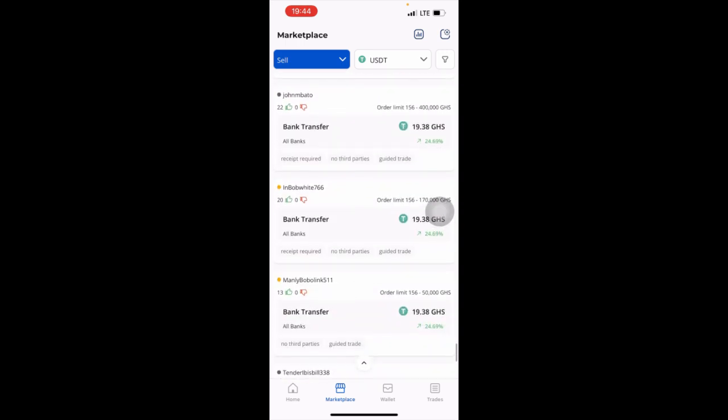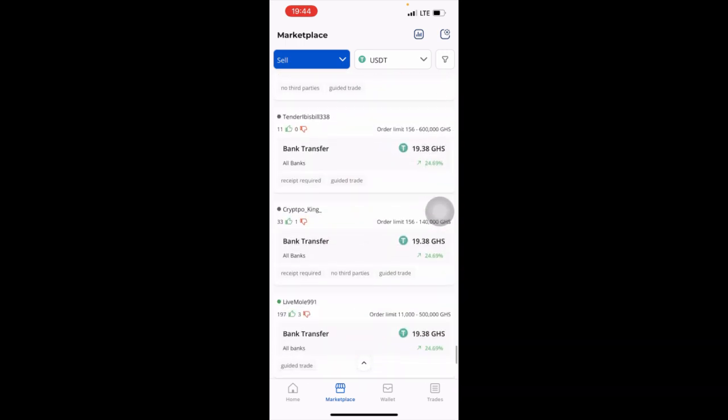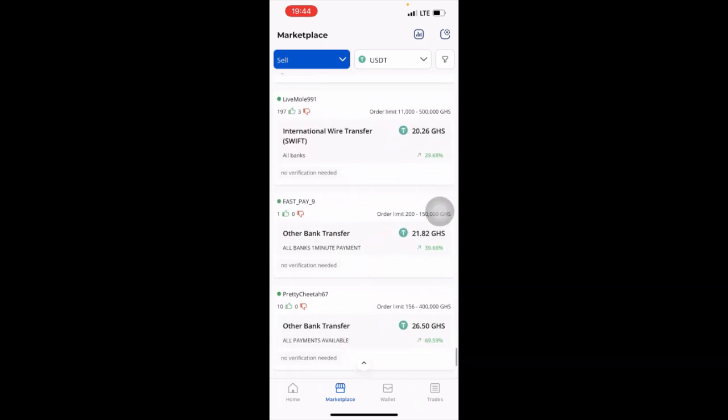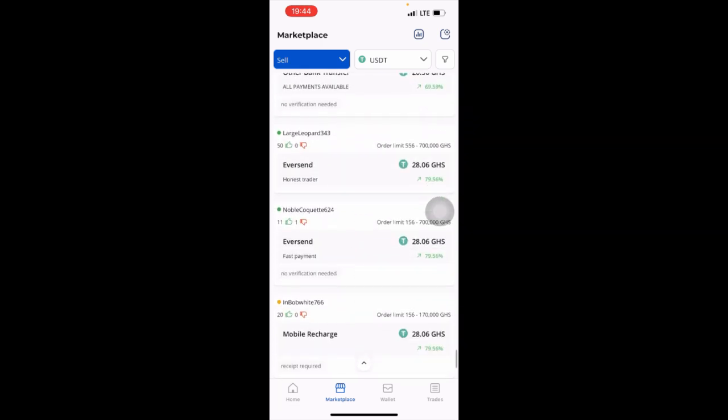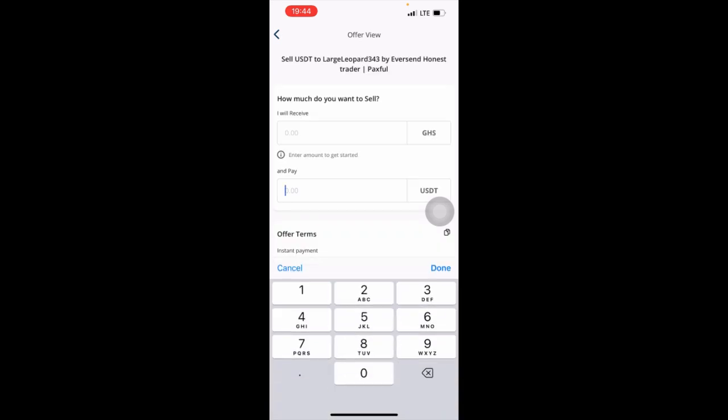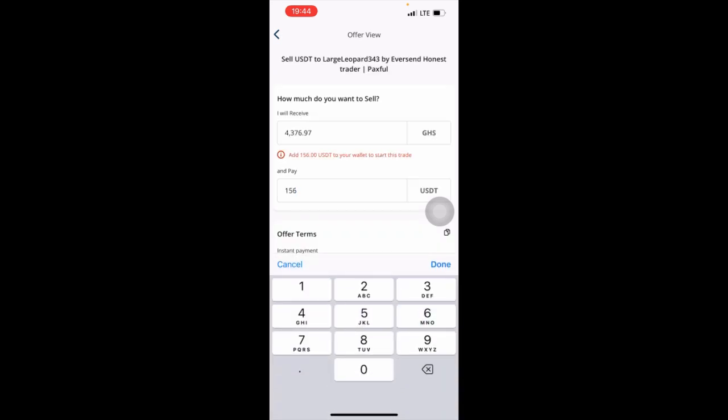So you can also check in. You can get better offers. You can get this person Eversend, me to have Eversend account. So this person, I said I want to send my 156 to the person. 156. The person will pay me 4,300 and what? 706. So it means that I have gotten 2,376 Ghana cedis as what?